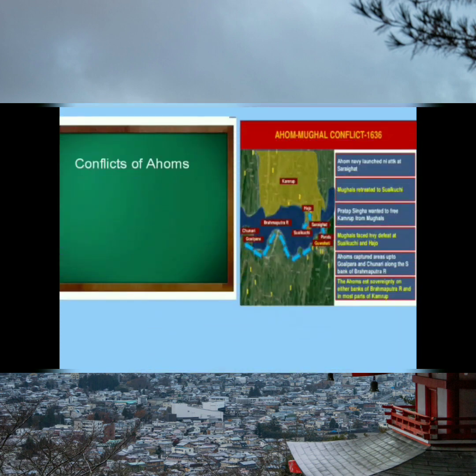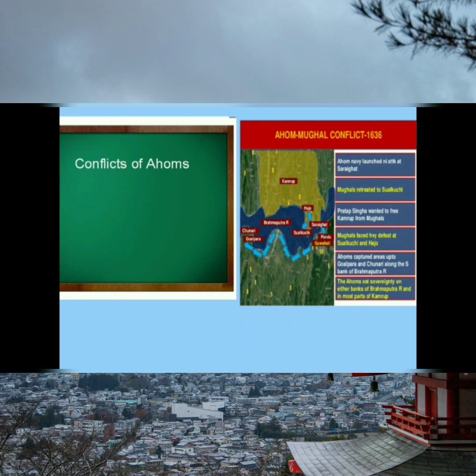Now, the significant event in history during the time of Aurangzeb was the conflict with the Ahoms. Here you can see the map trying to show you the places. The Ahoms launched their attack at Saraighat. The Mughals retreated to Sulaki. You can read all this information here. Now, let me explain in detail.